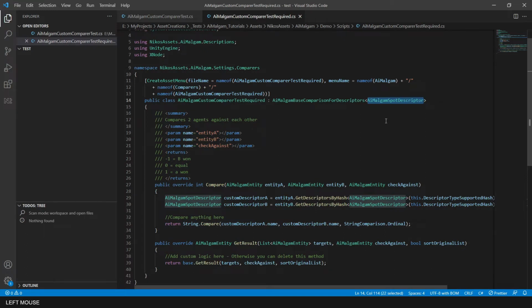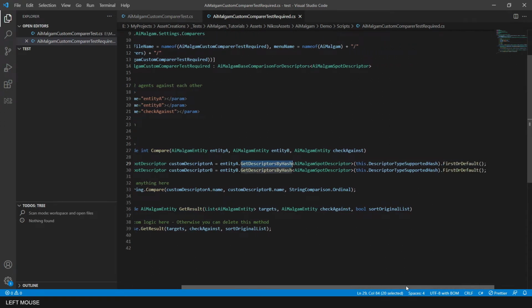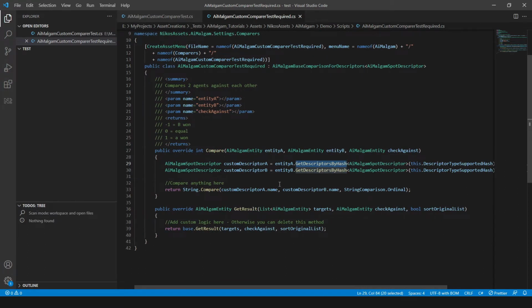And again, a helpful descriptor type supported hash is accessible for us. We don't have to define the hash, it is all done automatically in the base class. Again, you shouldn't need to override the getResult method, but this is up to you.